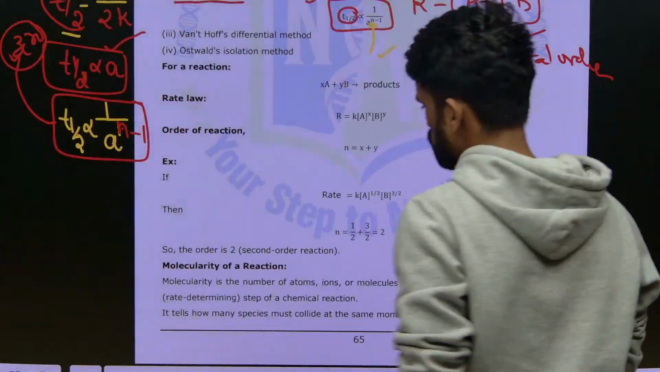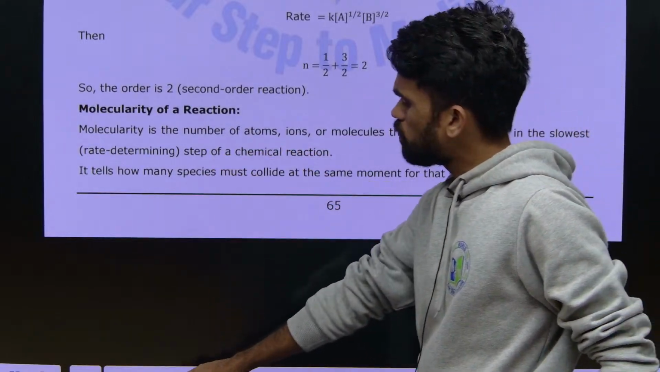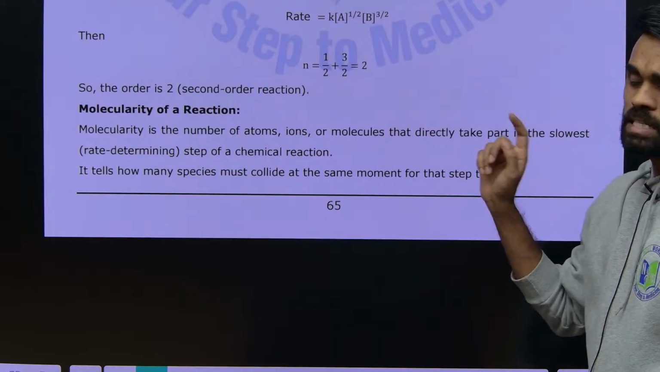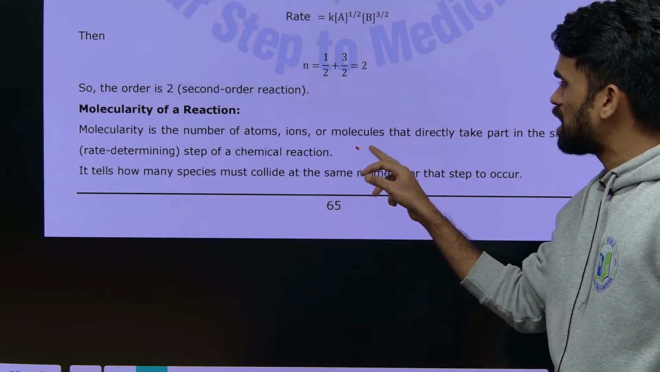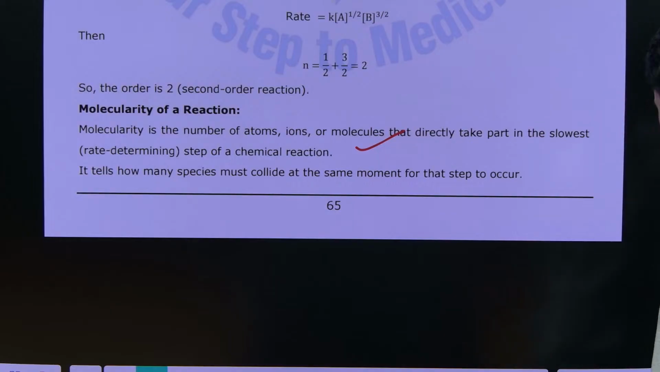When it comes to molecularity, molecularity is nothing but the number of atoms, molecules, ions that are participating in the slowest step, that is the rate determining step, and that is considered as the molecularity of the reaction.